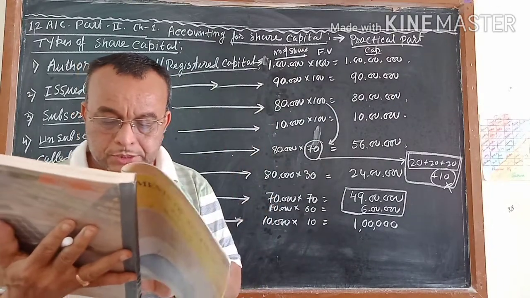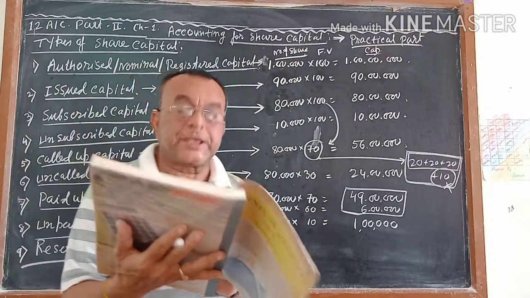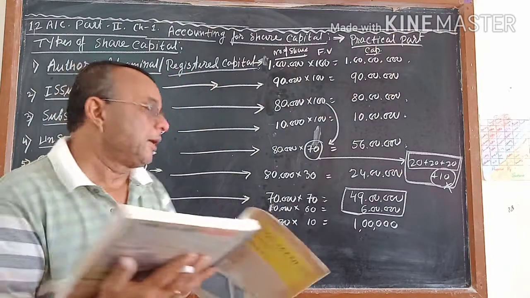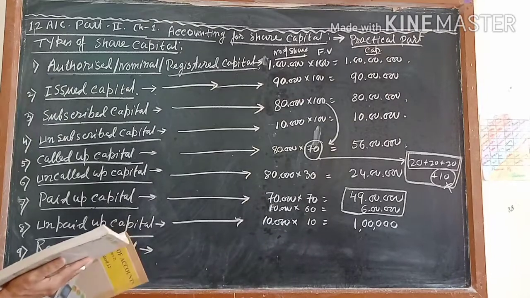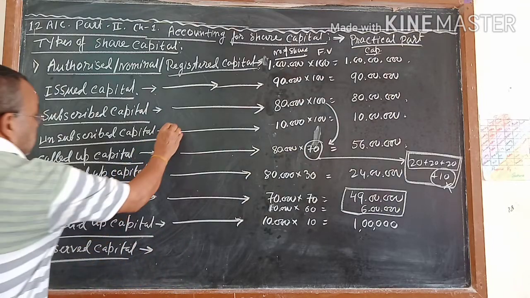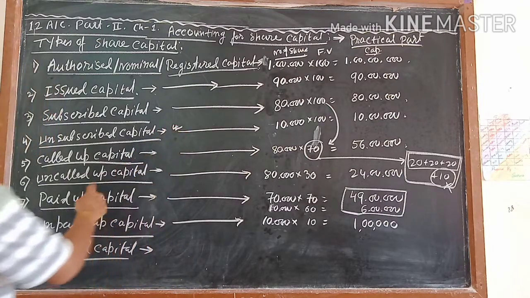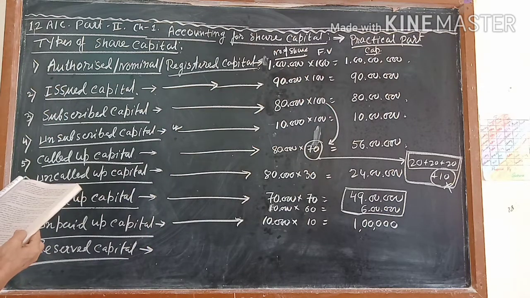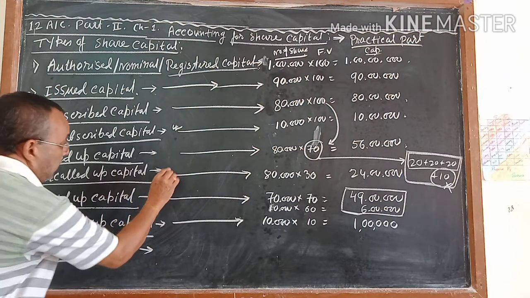So in your book only 5, 6, 7 are given, but I have explained this up to 9. Why? Because unsubscribed capital is not given, and also called up capital and uncalled up capital.